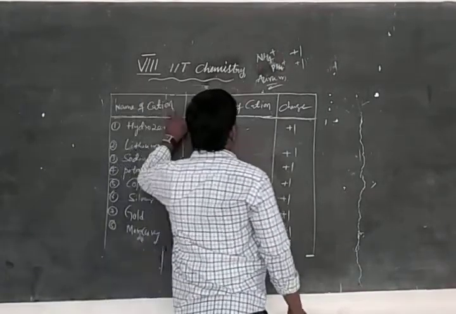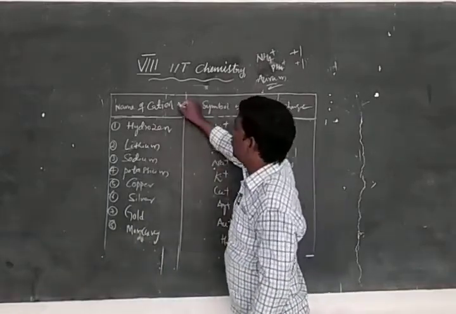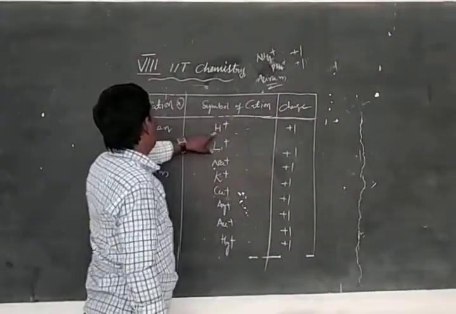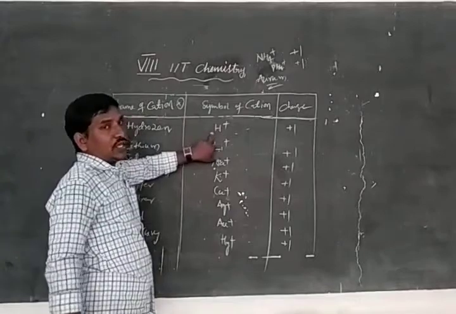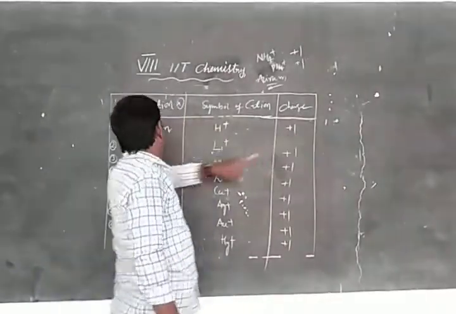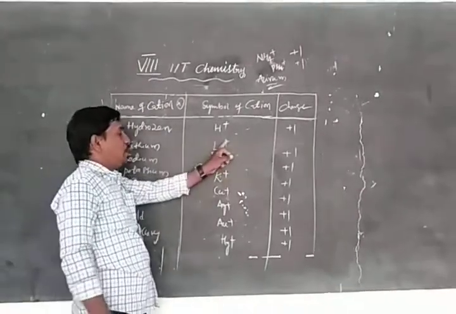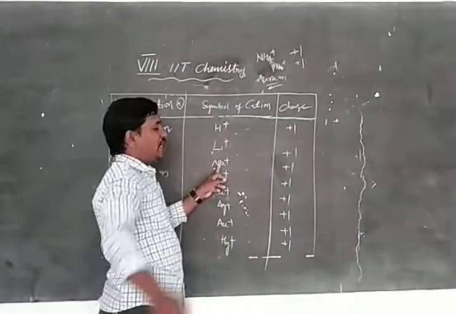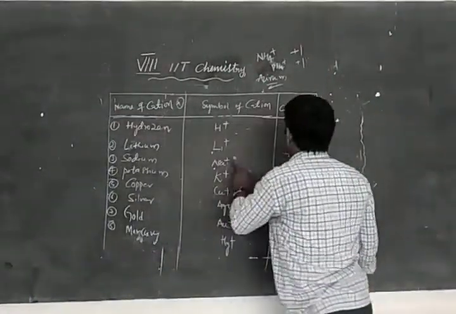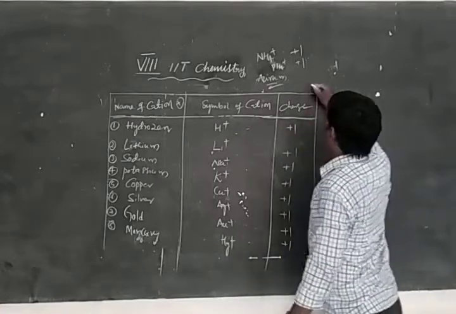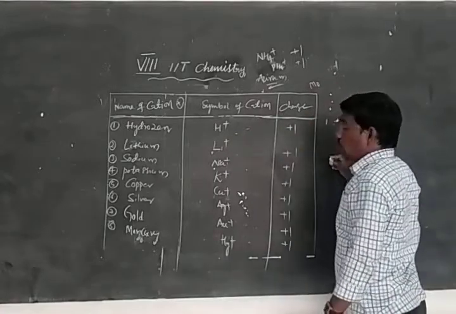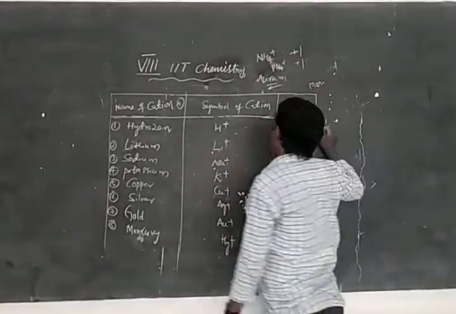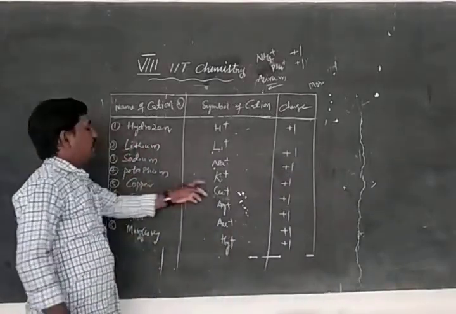So this is the name of the cation and anion. Cation means plus, anion means minus. Hydrogen, symbol H plus. By donating one electron, it becomes H plus, charge plus 1. Lithium, Li plus. By donating one electron, it becomes plus 1. Sodium, by donating one electron, becomes Na plus. What is the charge? Plus 1. That is monovalent. Mono means 1. Monovalent electropositive charge.